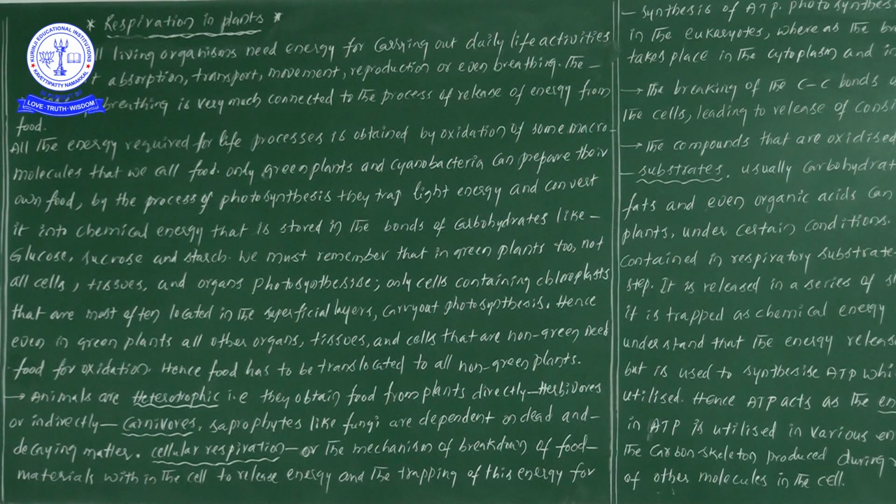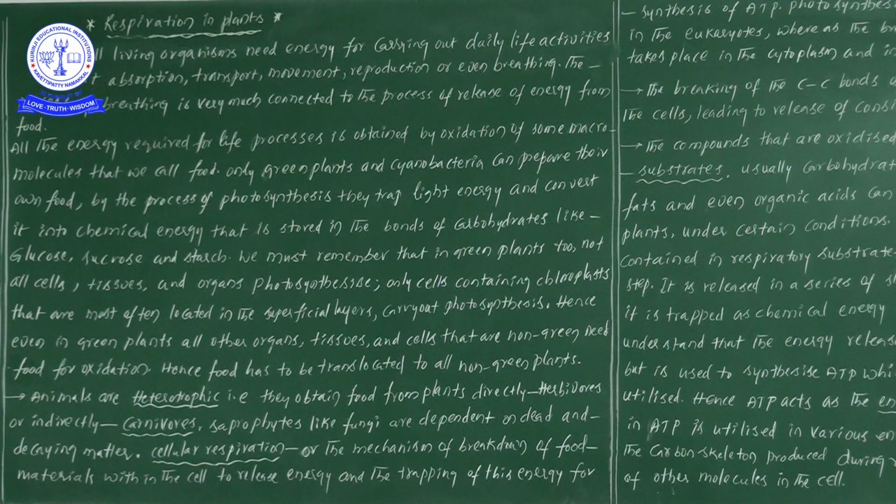So if you see the plants we are discussing, the process of photosynthesis takes place only in certain parts of the plants, and the remaining parts definitely need energy, or need food, for the process of oxidation.